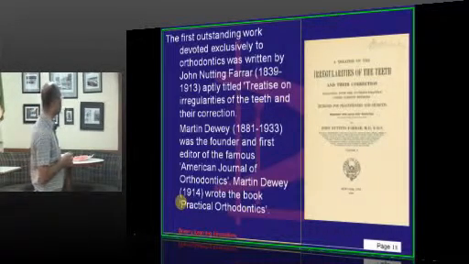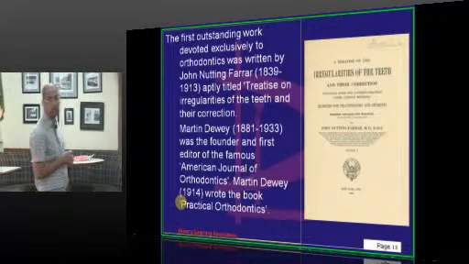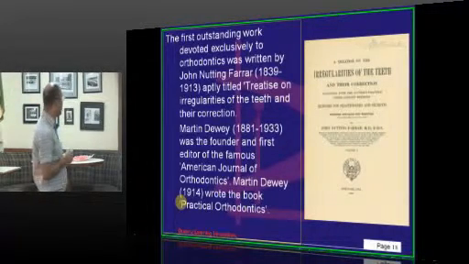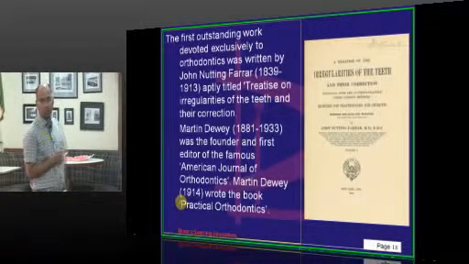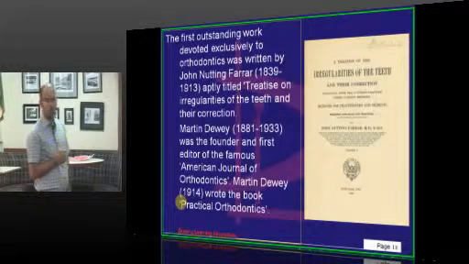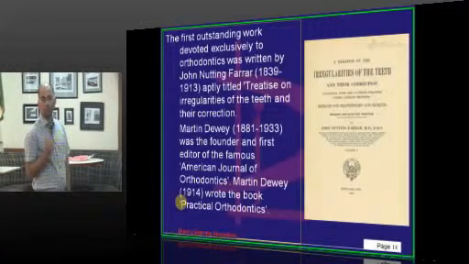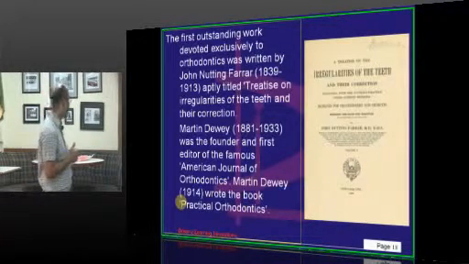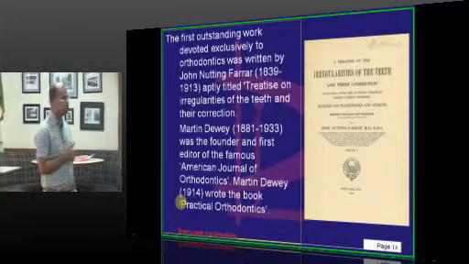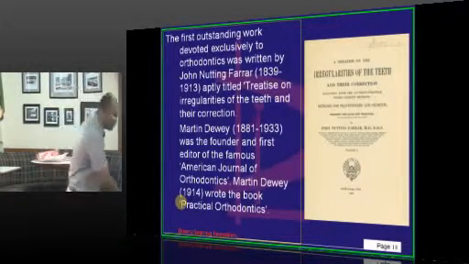This was the first book, and Farrar lived from 1839 to 1930. Martin Dewey was the founder and the first editor of AJO, the American Journal of Orthodontics, the official journal of the American Association of Orthodontists, and he wrote the book Practical Orthodontics. Treatise on Irregularities of the Teeth is the book written by Farrar.